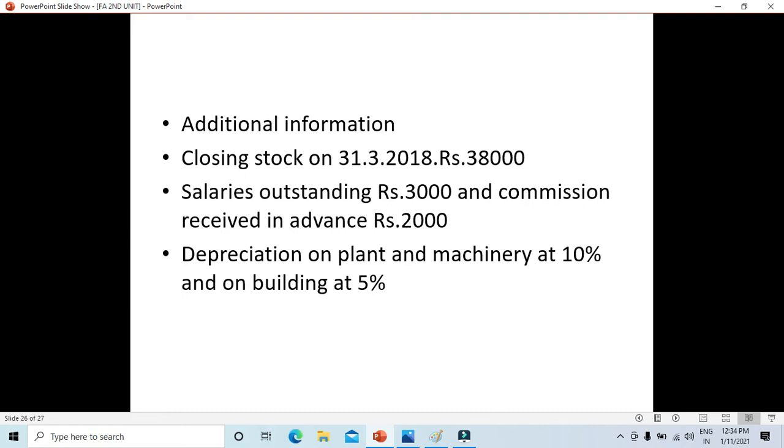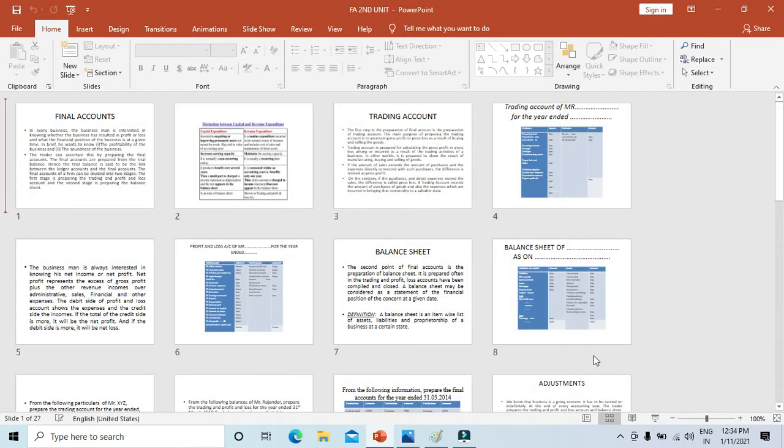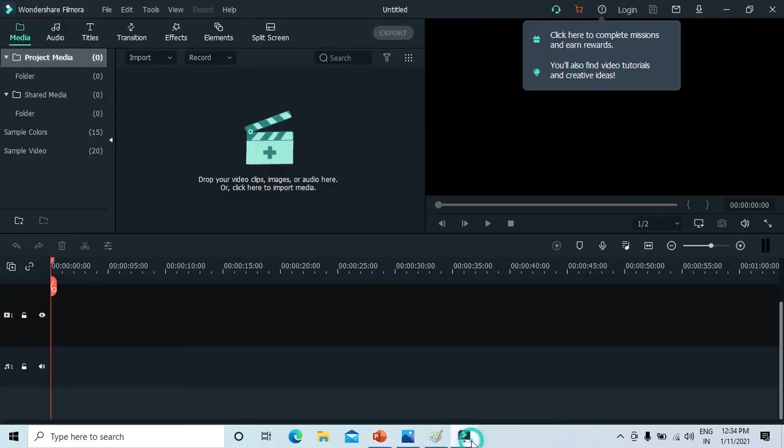The same manner for the building also. Building is 3,80,000. Depreciation you need to take out 5% on the asset side of the balance sheet, and the other is you're going to show it on the debit side of the P&L account. That 5% you need to deduct. 3,80,000 into 5% will come to 19,000. One is on the asset side of the balance sheet, the other is the debit side of the P&L account.